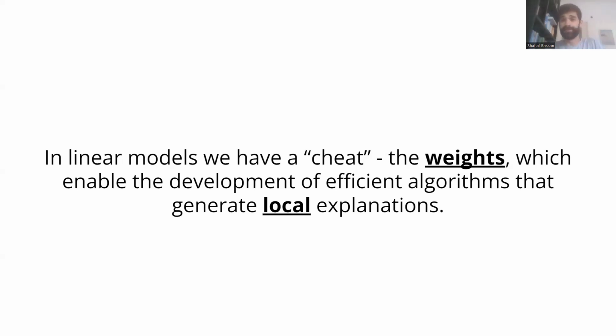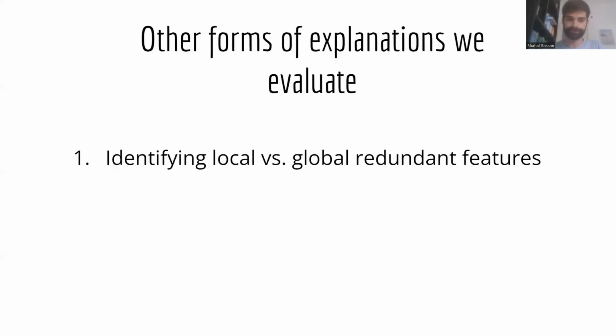But for linear models, this doesn't happen because we have this cheat. We have the weights of the linear classifier that can be used to develop efficient algorithms. And this happens in the local case and not in the global case. And this is what causes the different behavior between the models.